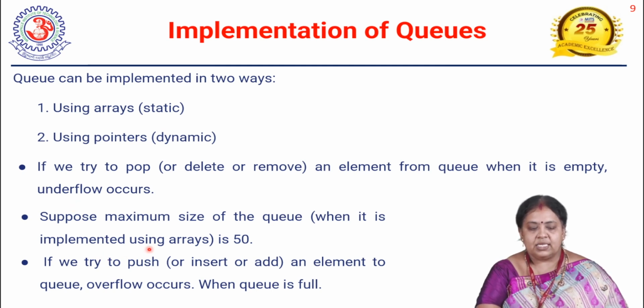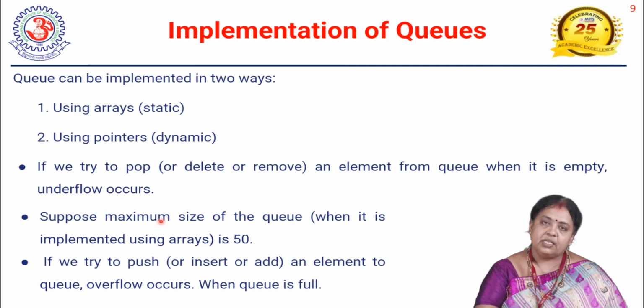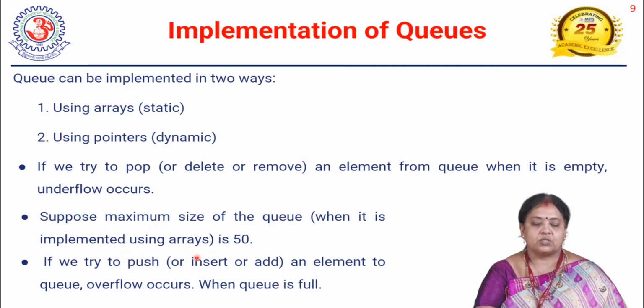Okay, now see static implementation. That is arrays implementation. The size of the queue is 50, and we have inserted up to the 50th position, and still if you want to insert one more element, it is called as overflow. If there is no element in the queue and you want to delete, that is called as underflow. If the maximum elements are there and still you want to place another element, it is called as overflow. These are the two things, underflow versus overflow.